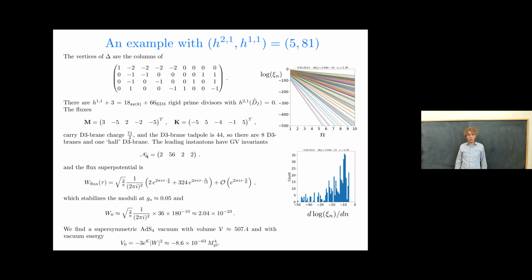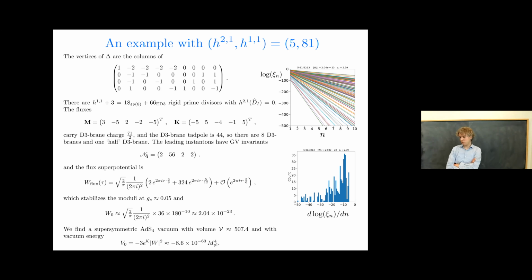So finally, before concluding, let me just show you one example, flash it up on one slide. So here's the example whose superpotential I've already shown you when giving an illustration. The polytope in question is shown here. So the vertices of the polytope, the columns of that matrix, are shown. In this geometry, there are 18 SO8 stacks and 66 Euclidean D3 branes wrapping rigid prime toric divisors.